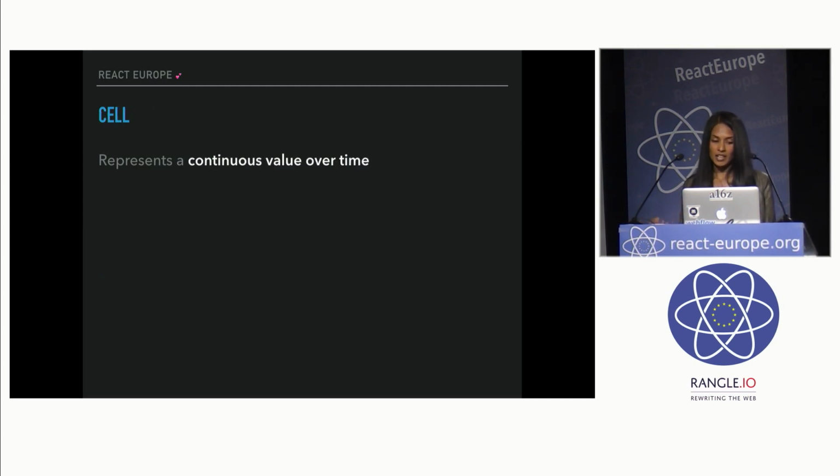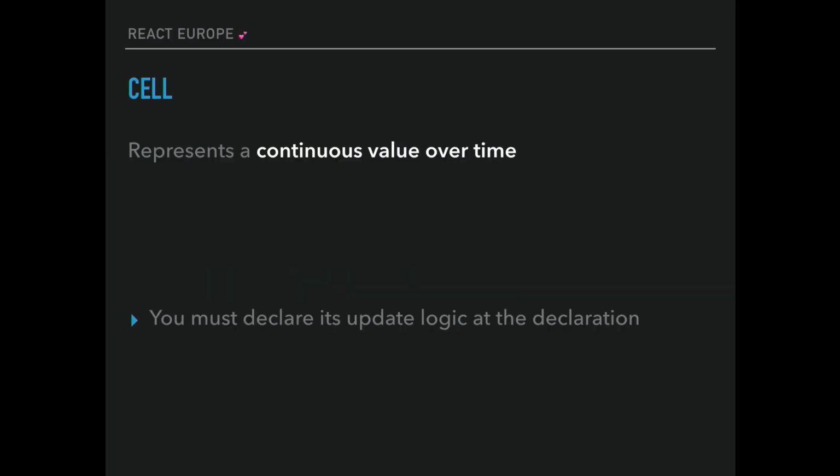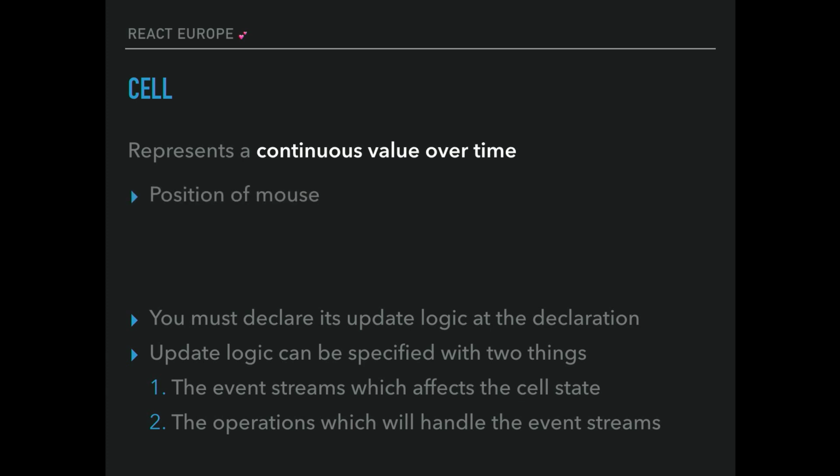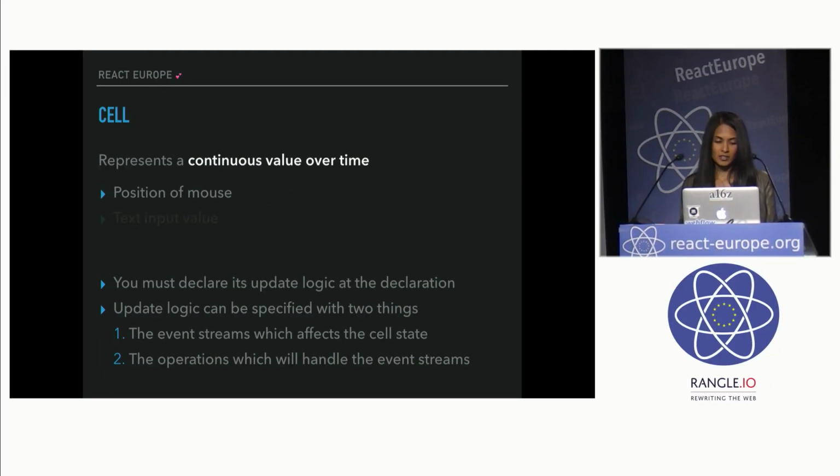Then you have cells. Cells represent a continuous value over time. And the key thing to understand with cells is that you have to declare the update logic at the time of declaration. The update logic can specify two things: the event streams which affect that cell's state, and the operations that will handle how to handle those event streams on the state. So things that you can model as cells are like position of a mouse, text input value, and so forth.